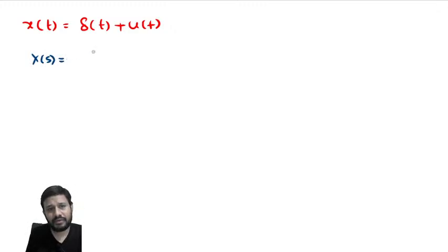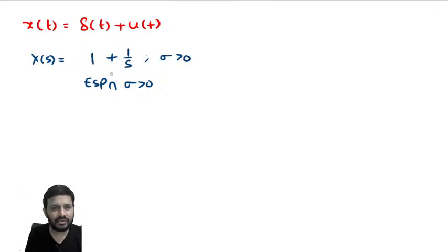X of s: del of t, the impulse signal, has Laplace transform 1. The ROC is the entire s plane. U of t means 1 by s, and the ROC is sigma greater than 0. For a linear combination of signals, take the intersection of ROCs: the entire s plane intersected with sigma greater than 0 gives sigma greater than 0. So the Laplace transform is 1 plus 1 by s with ROC sigma greater than 0.